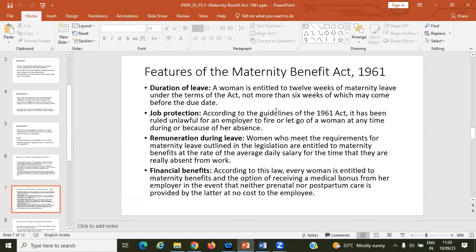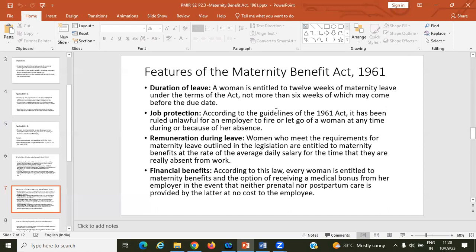If this act is not there, and some company is not providing maternity leave, then women employees who are working are not secured about their job. If you are giving the proper leave policies, you are obligated to that, and then the job is secured.